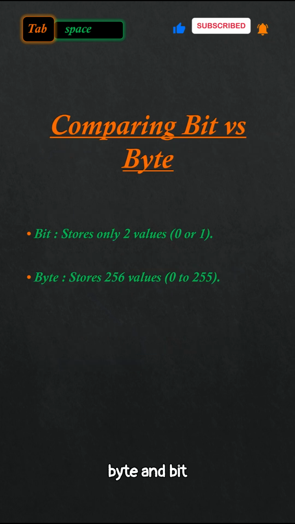Now let's compare the byte and bit side by side. A bit can only store two values, 0 or 1. In contrast, a byte can store up to 256 values, ranging from 0 to 255. As we can see, a byte is much more powerful because it can represent a broader range of data compared to a single bit.